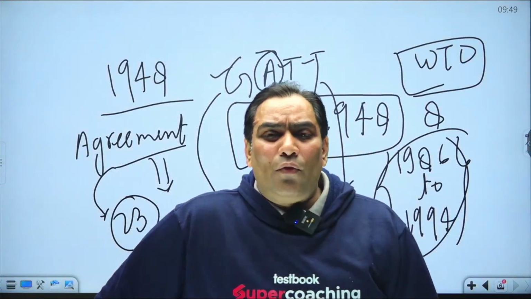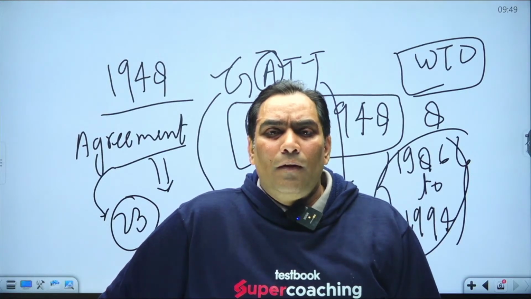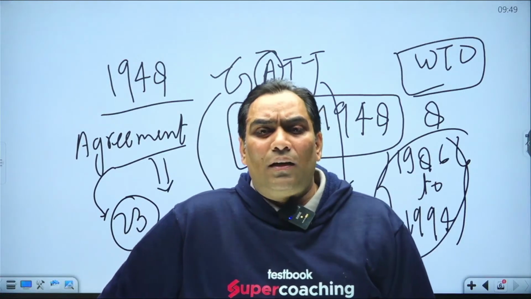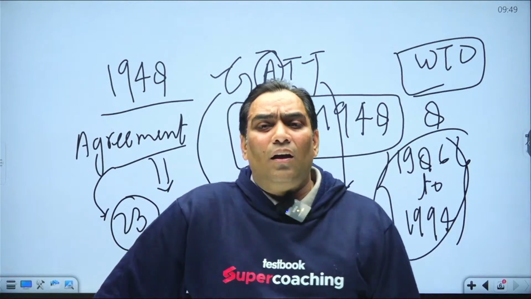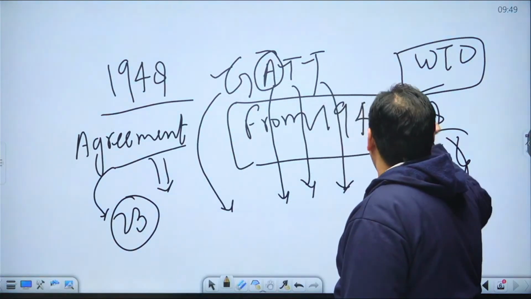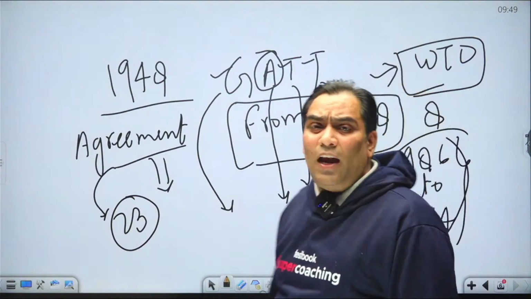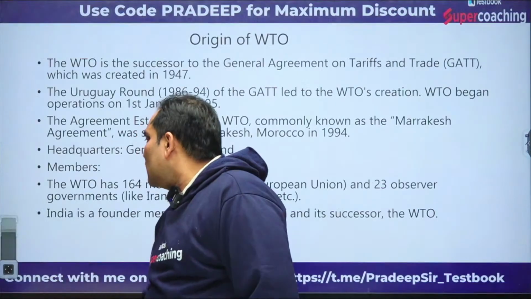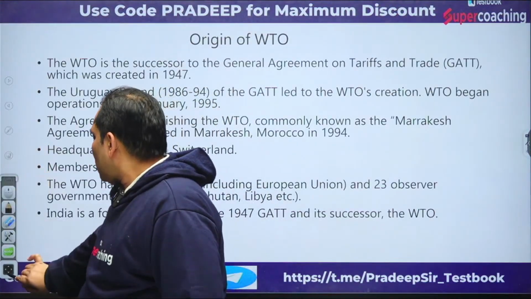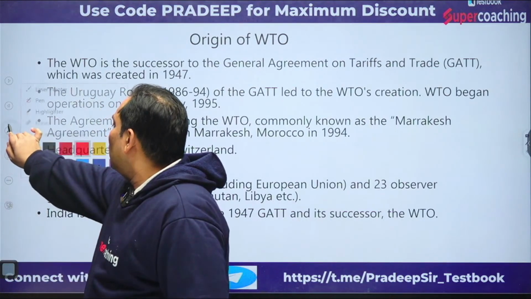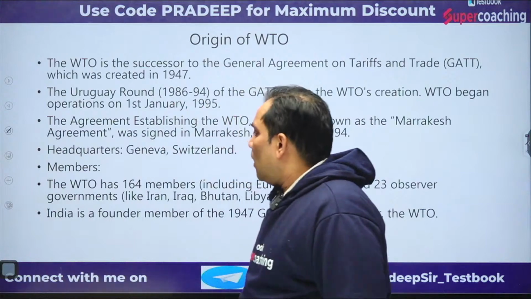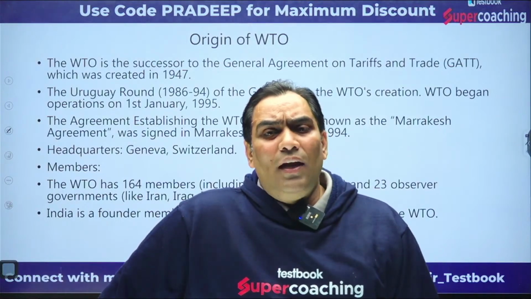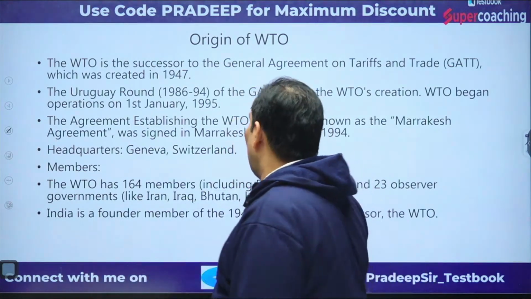In that Uruguay Round of negotiation, finally, under the then Director General of GATT, Mr. Duncan, they signed the agreement, and GATT was converted into WTO. So this was the background in regard to WTO. Okay, so the headquarters of GATT was also in Geneva, and the headquarters of WTO is also in Geneva, Switzerland.